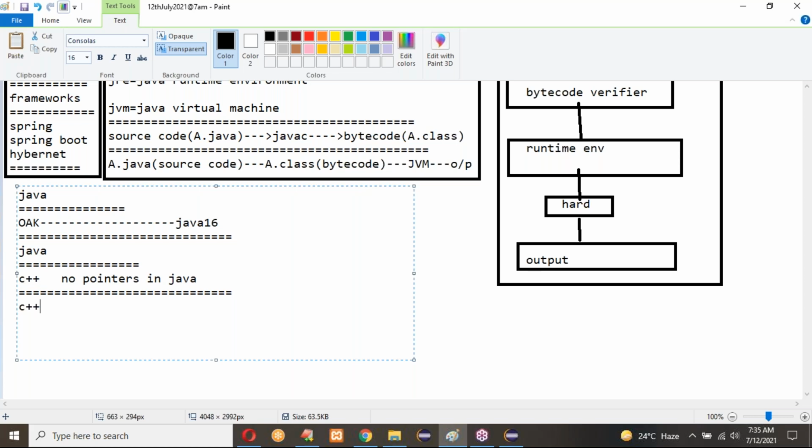The most confusing topics are pointers and those. So those were removed from Java.